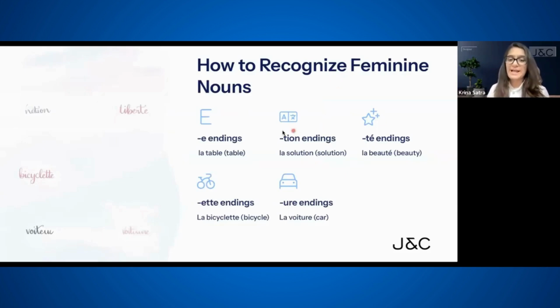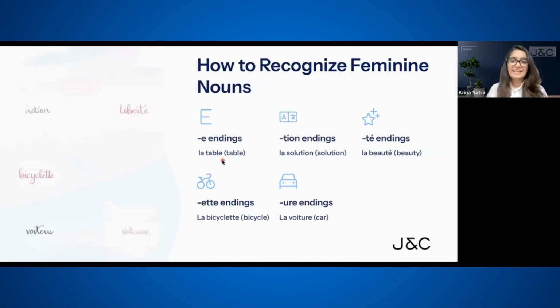So the first example we have is la table. Repeat after me. La table. What's a table? You guessed it correct. It's the table. La table.